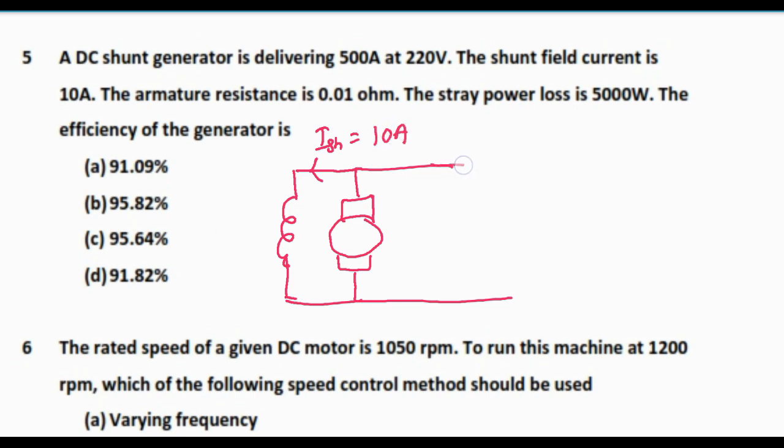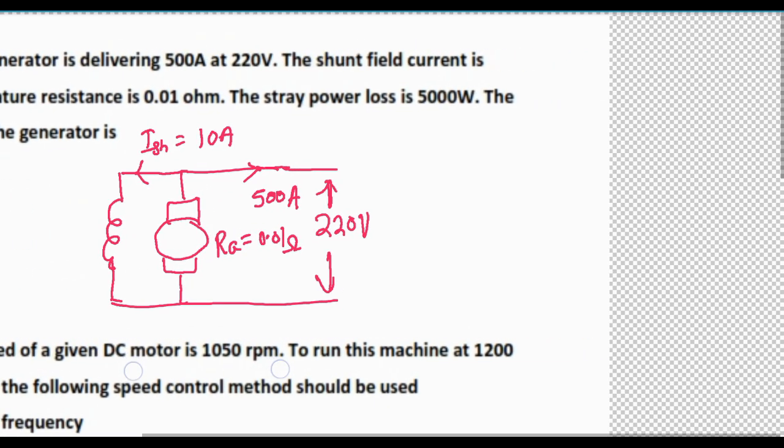IL, load current, is given to be 500 ampere at terminal voltage equal to 220 volt and RA, that is armature resistance, 0.01 ohm. So here what will be the armature current?